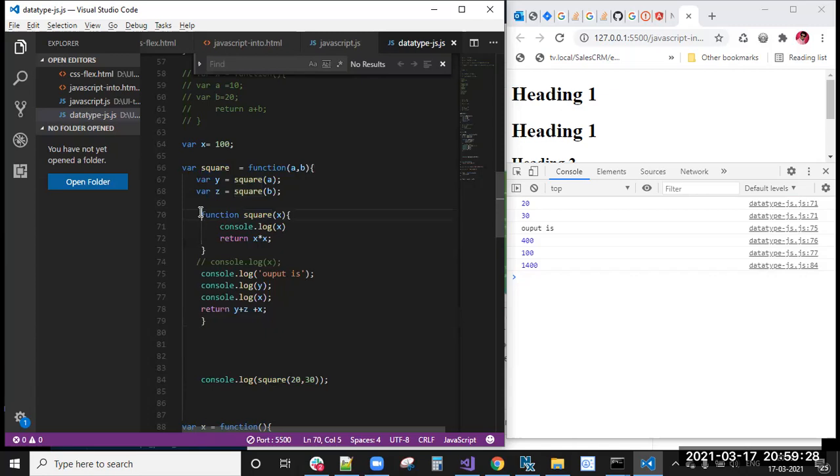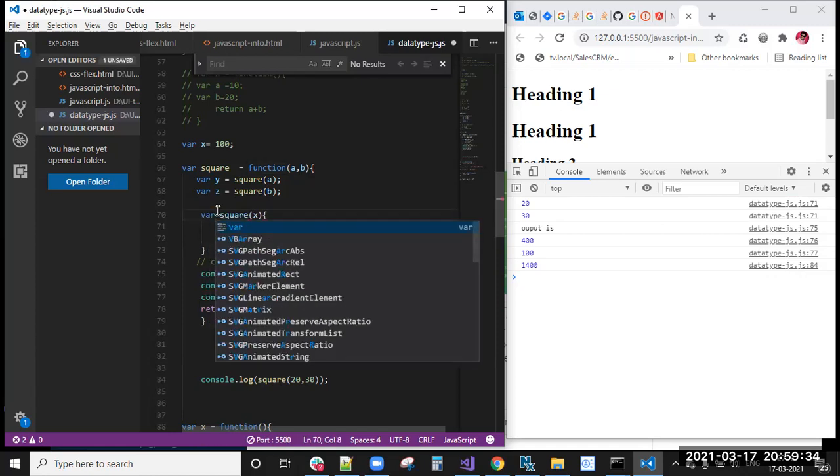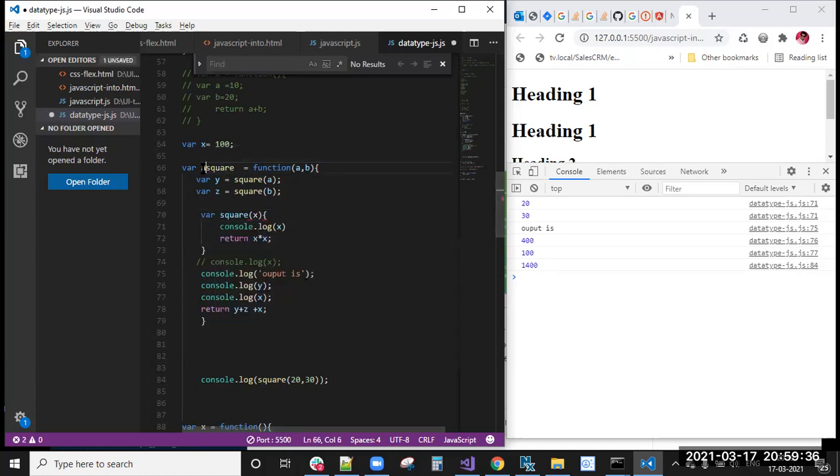Inside this also we have one more, right? Similarly here, var add squares, we'll call it add squares. Here also we'll call it square because this is a square, right? So we are converting this also into an anonymous function.